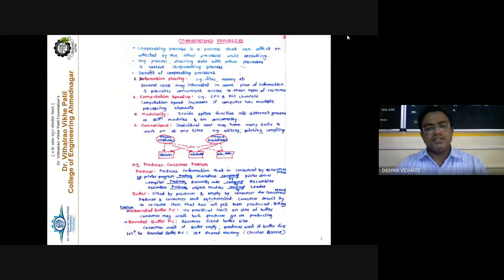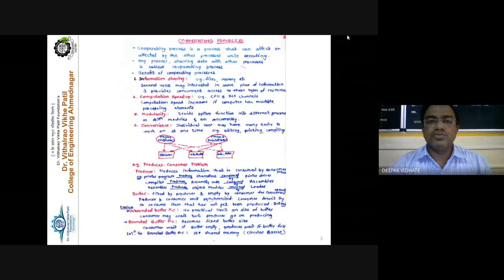An example is your printer program: it produces a character string, and that character string is given to the printer driver. So the printer program is the producer process, and the output of the producer process is given as input to the consumer process. Suppose, for example, a compiler produces the assembly code of a C program. One can say the compiler is the producer process, and the assembly code generated by it is consumed by the assembler, which is called the consumer process, right?